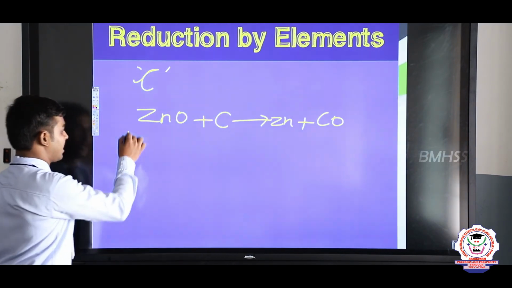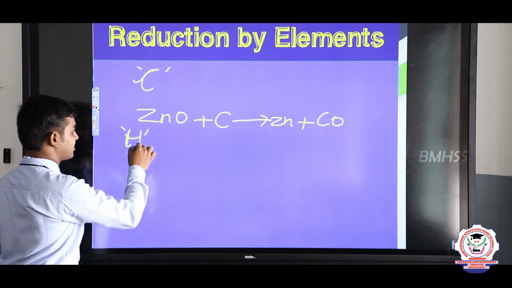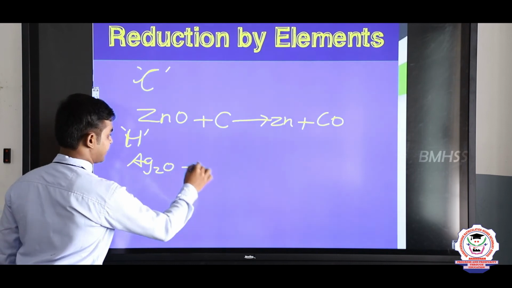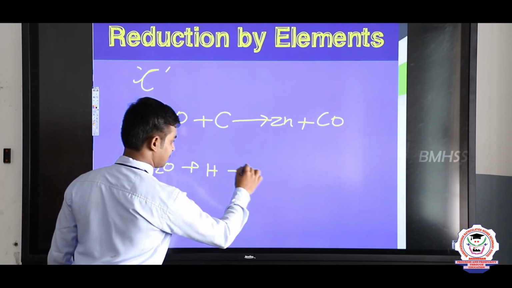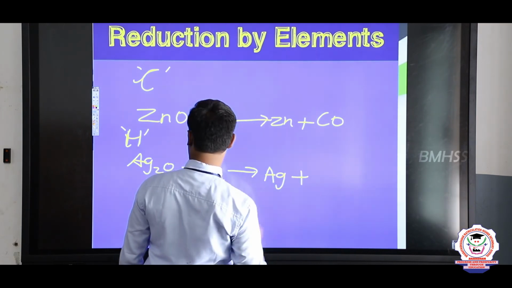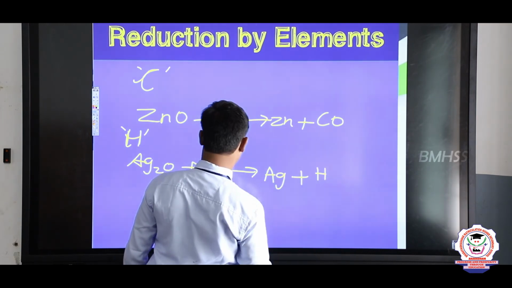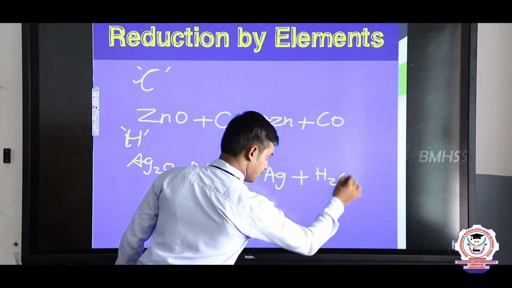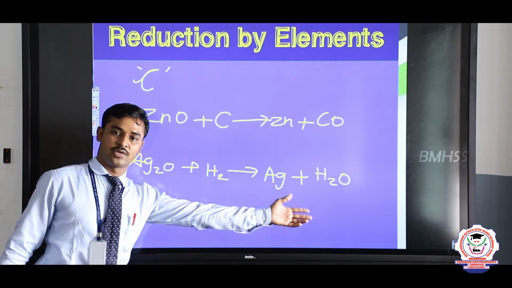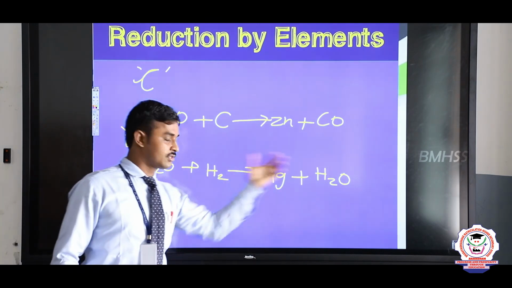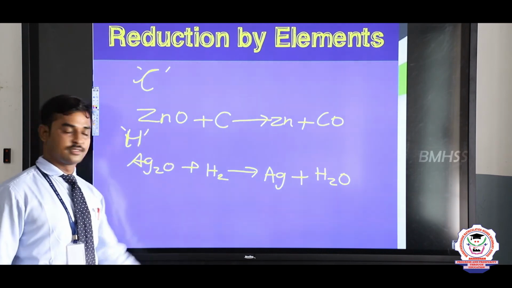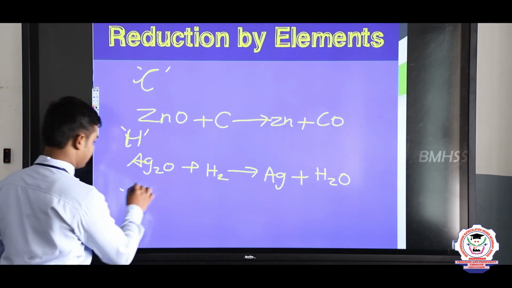For example, hydrogen also can remove the oxygen from the metals. Ag2O, silver oxide, reacts with hydrogen. It can form a pure form of silver, and water molecules are removed. Hydrogen reacts with the oxygen and removes it as water molecules. So, it takes the oxygen from the metal oxide. It is another example.